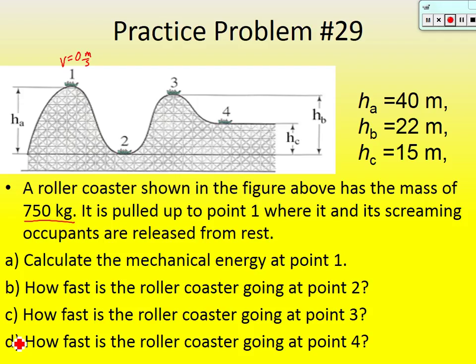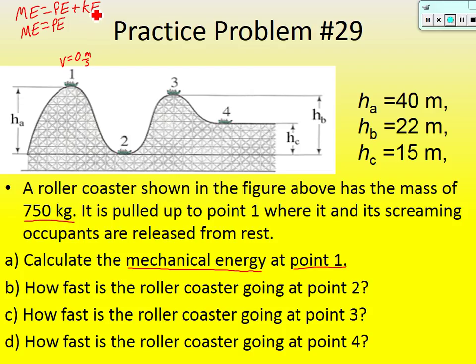It says calculate the mechanical energy at point 1. Okay, mechanical energy is equal to potential plus kinetic energy. So let's do that. At point 1, guys, if its velocity is 0, its kinetic energy is also 0. So at point 1, the mechanical energy is equal to potential. Do we understand that? Because if it's going 0, its kinetic energy is 0.